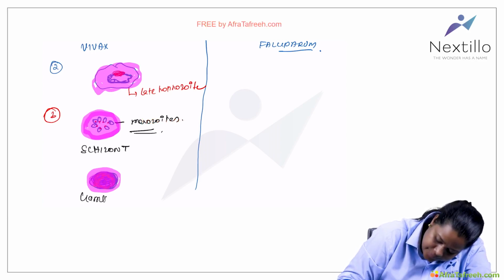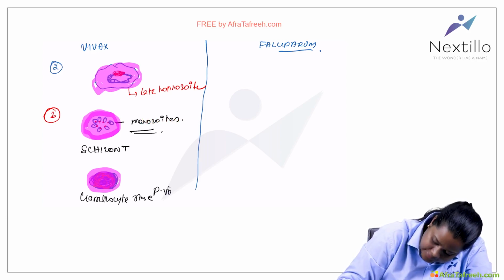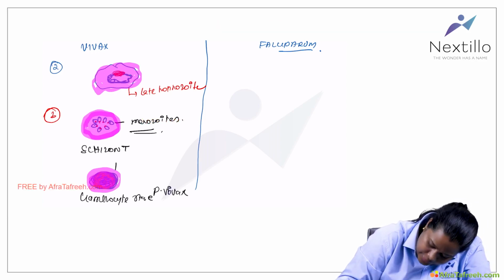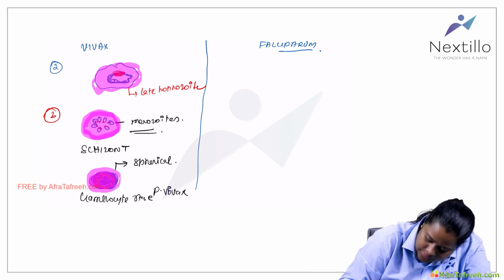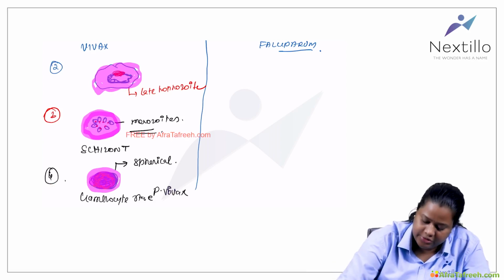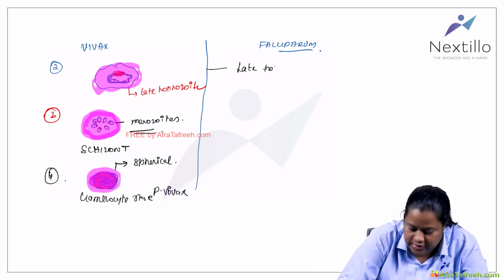So this is the gametocyte stage of Plasmodium vivax. If you see, the gametocyte will be spherical. Okay, so this was the gametocyte stage. So in falciparum, the late trophozoite stage